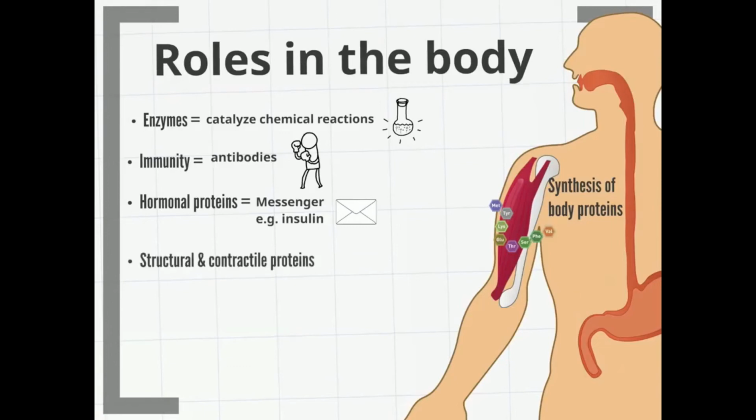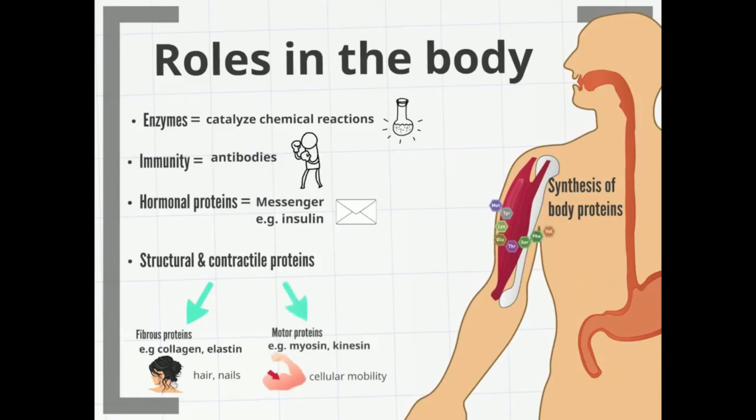Structural and contractile proteins. Most structural proteins are fibrous proteins, collagen, elastin, present in hair, nails, etc. Other proteins that serve structural functions are motor proteins, myosin, kinesin, that play a role in cellular mobility.